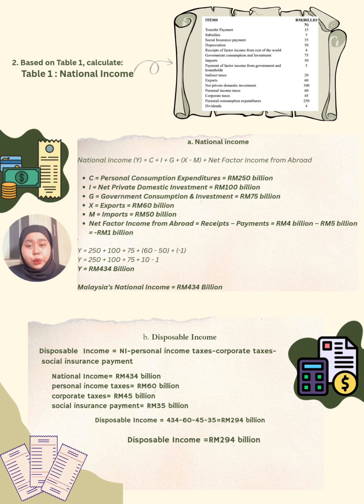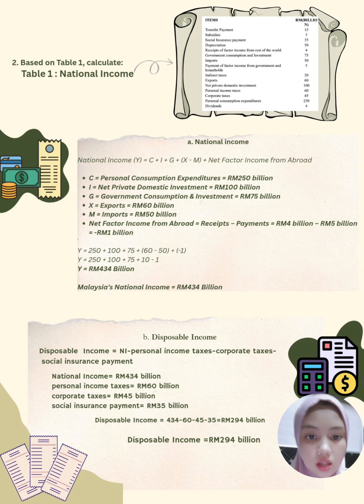This is 250 billion ringgit plus 100 billion ringgit plus 75 billion ringgit plus 10 billion ringgit minus 1 billion ringgit, which equals 434 billion ringgit. Therefore, Malaysia's national income is 434 billion ringgit.